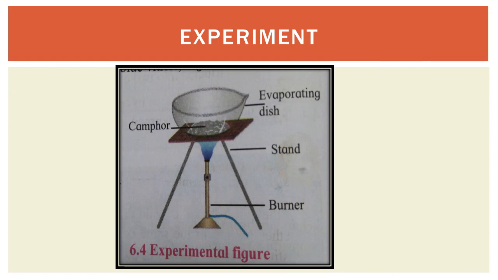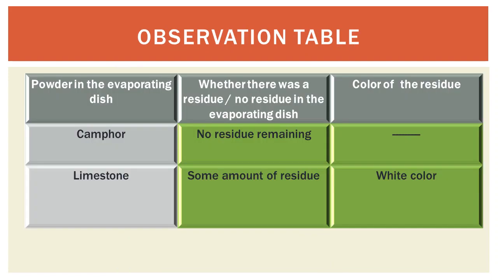The apparatus we need for this experiment is an evaporating dish, as you can see in the figure, a tripod stand and a burner. Keep the evaporating dish on the tripod stand as shown in the figure. Take some camphor in the evaporating dish. Heat the camphor in the dish strongly with the help of a burner. Find out what remains behind in the evaporating dish and repeat the above procedure using limestone, washing soda and all the chemicals we have just seen in the previous slide. We have to record the observation in the table.